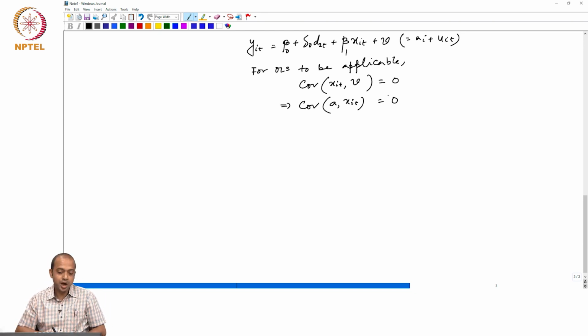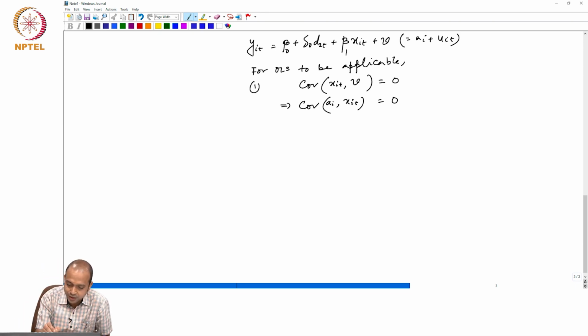That means the unobserved effect, this is ai, the unobserved city specific effect, should be uncorrelated with the xit. That assumption, if it is fulfilled, then only we can apply OLS here.